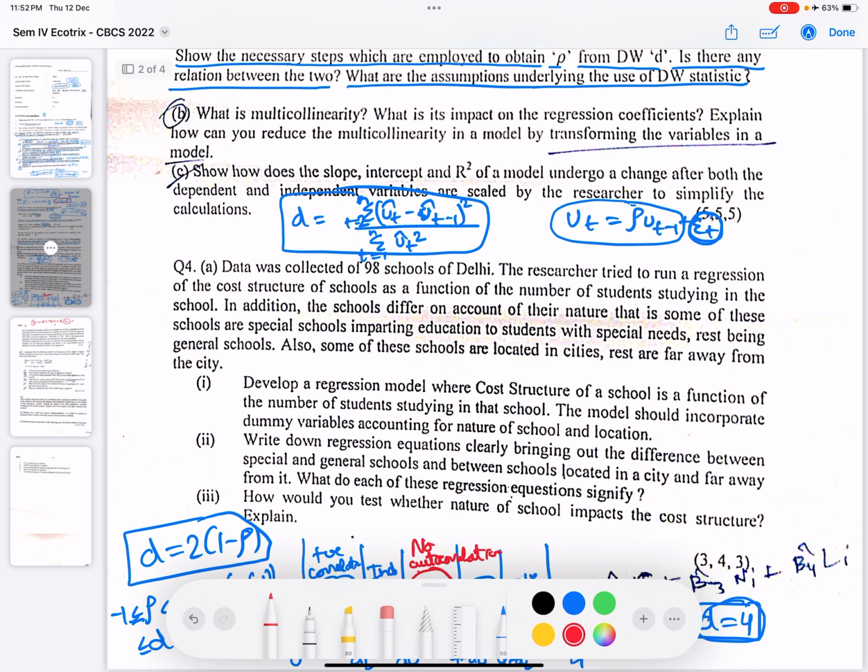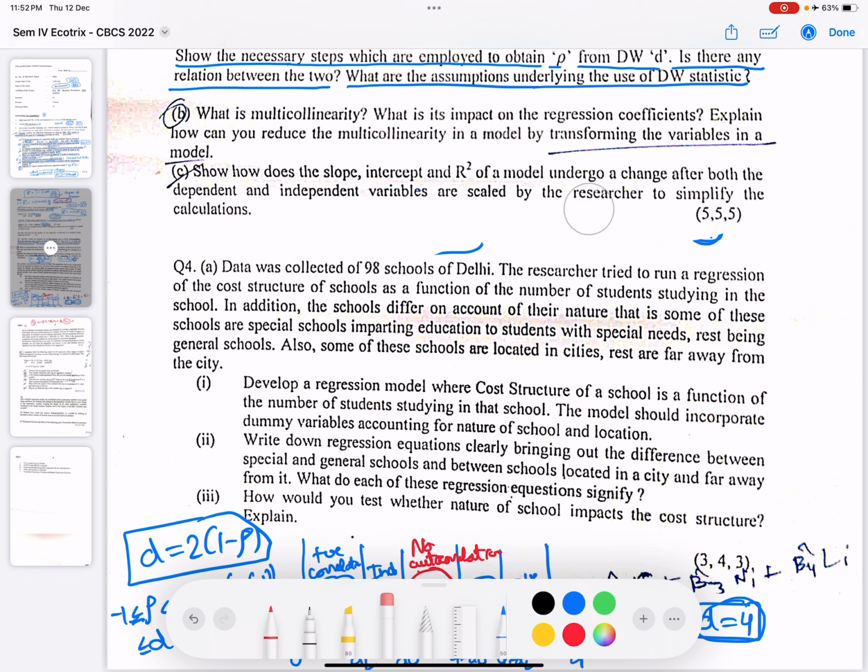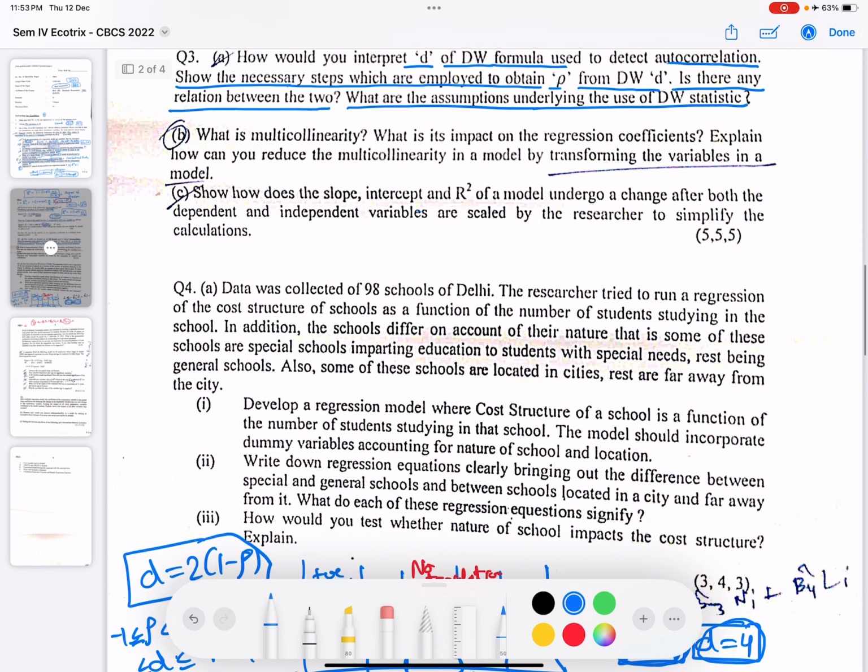Okay, so we are done with this. Now looking at part B. What is multicollinearity? Multicollinearity is a linear relationship between two independent variables. What is its impact on the regression coefficients? So we know when multicollinearity is present, the estimators are not BLUE because the variance is very high, so they are inefficient.